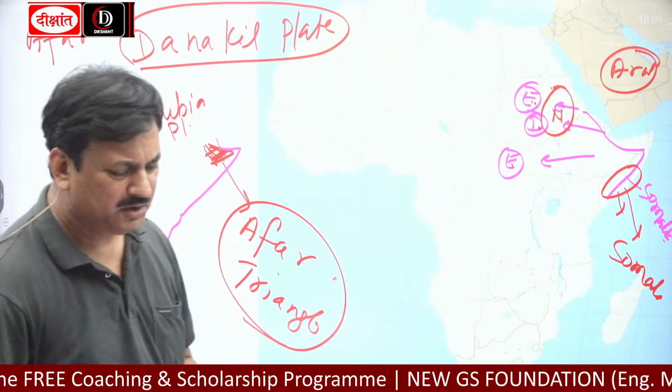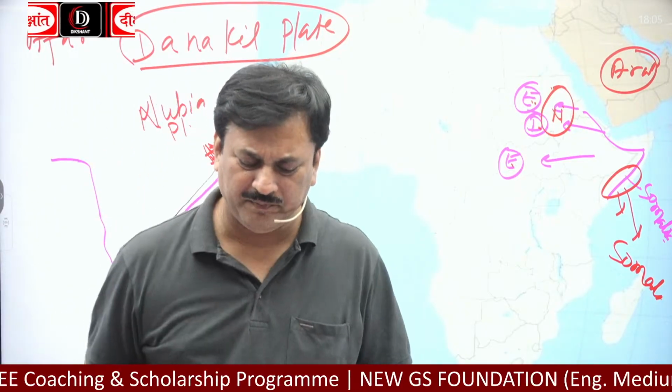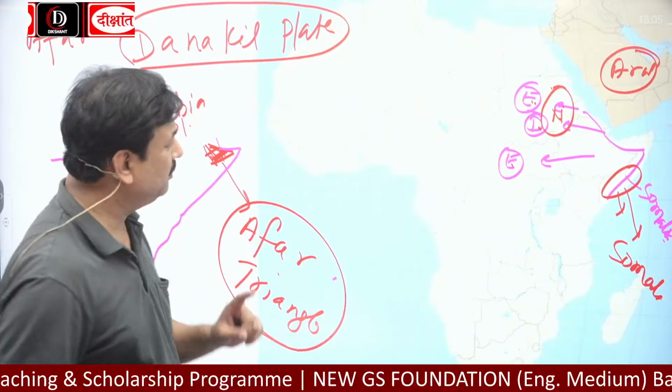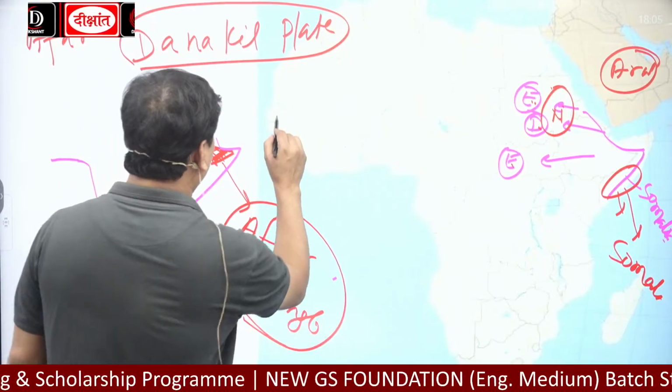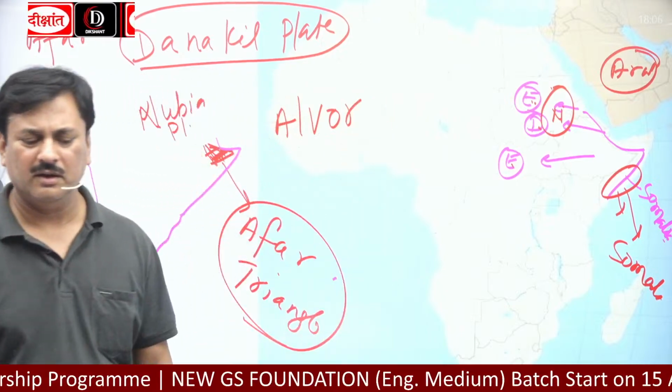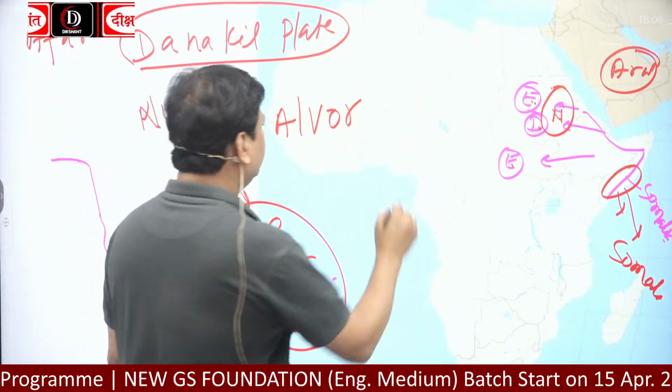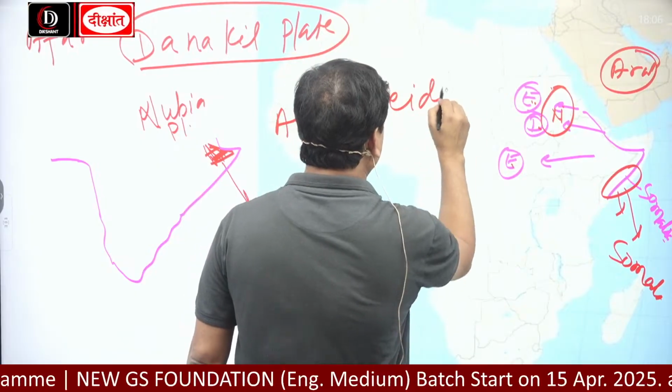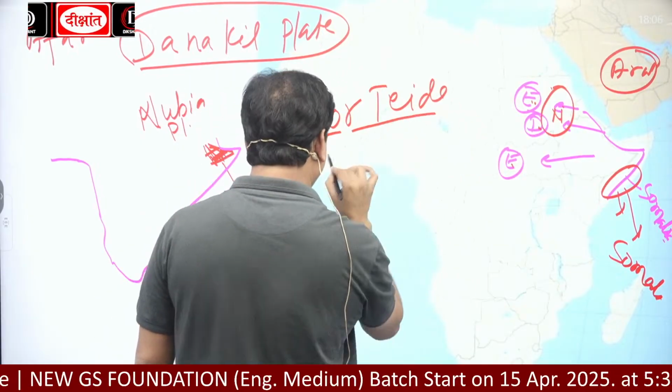And what will be the name of the new ocean? Alvor. ALVOR. Alvor. Okay? Tide. TEIDE. Tide. Atlantic Rift.